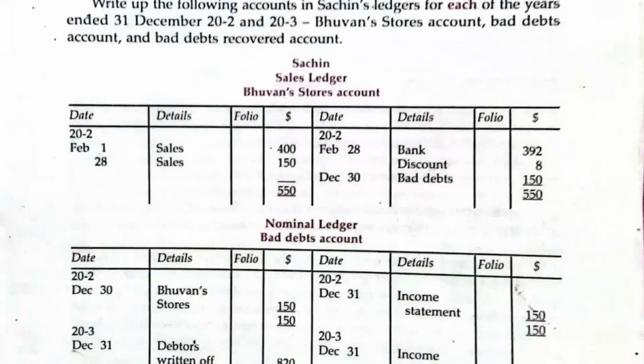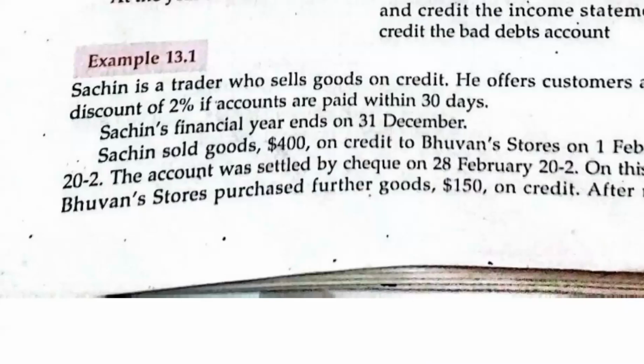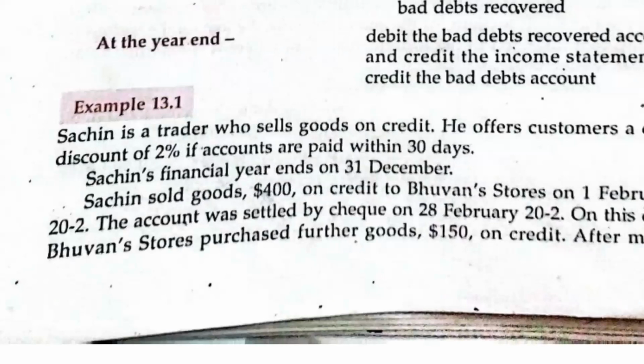Now, what is said is that there was a discount. He paid, but there was a discount in the question of 2% if he paid within 30 days, and this person paid within 30 days. If you take from the time he got the goods up to the time that he settled, it's within 30 days. So we have to calculate the 2% discount on $400.